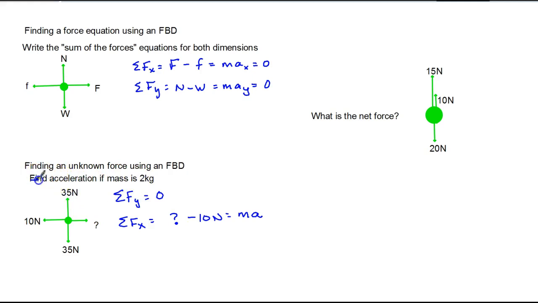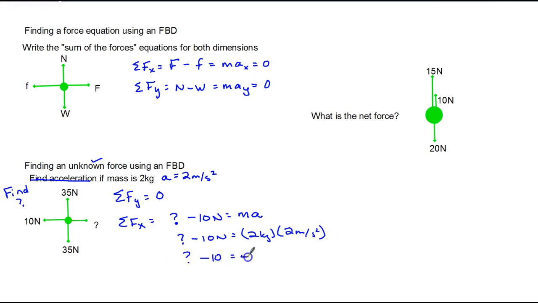You find the missing force. I'm sorry, I didn't catch this. Find the missing force, which is what the problem says we're going to do. And let's let the acceleration be 2 meters per second squared. So our missing force minus 10 newtons equals 2 kilograms times 2 meters per second squared. So the question mark minus 10 equals 4. Add 10 to both sides, and our missing force is equal to 14 newtons.